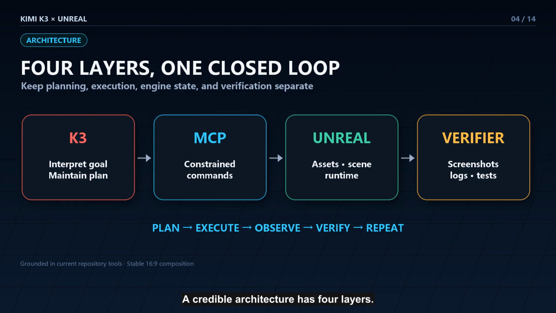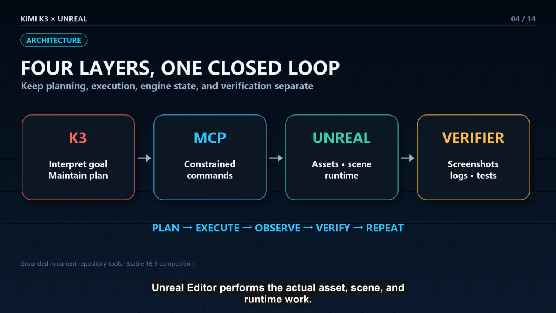A credible architecture has 4 layers. K3 interprets the goal and maintains the plan. MCP exposes a constrained command surface. Unreal Editor performs the actual asset, scene, and runtime work. Finally, a verifier reads screenshots, editor state, test results, and logs. If any layer is missing, the workflow becomes a demo rather than a reliable production loop.